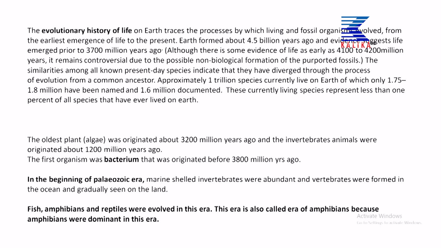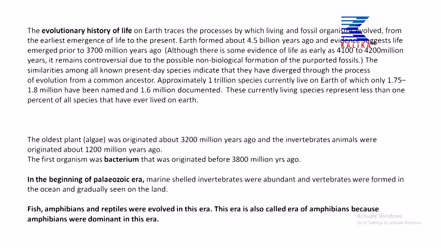So, what was the oldest plant? The oldest plant was algae, which originated about 3200 million years ago, and invertebrate animals originated about 1200 million years ago. The first organism was a bacterium, in plural you can say bacteria. The first organism was a bacterium that originated before 3800 million years ago.